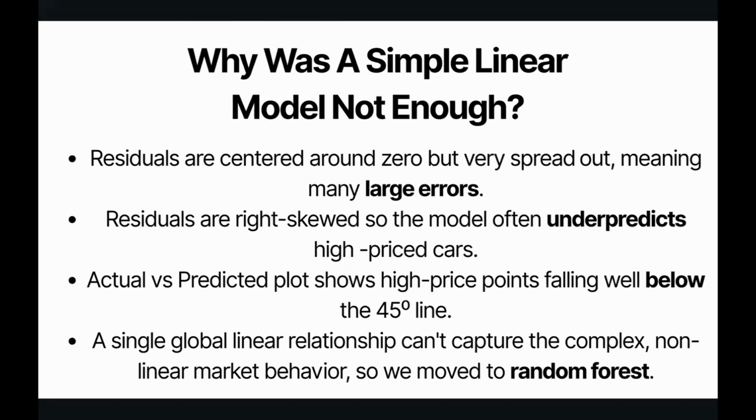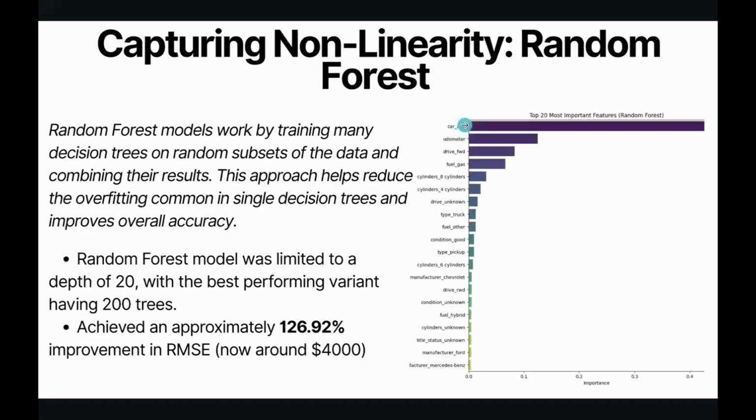So, we obviously discussed that the linear model was not enough to capture relevant predictions for our market. And to solve this, we moved on to a non-linear model. More specifically, we moved on to a random forest regression model. What a random forest model does is it works by training many different decision trees on random subsets of the data, and then it combines the results to get a single, better prediction. This approach helps reduce the overfitting we saw when we did a linear model, and thus improves the